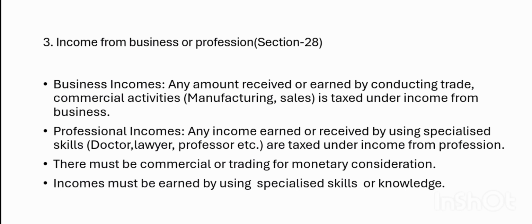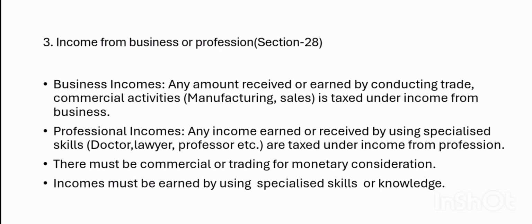Professional income is income earned by using specialized skills or special knowledge. For example, doctor, lawyer, teacher, engineer. All these come under professional income.